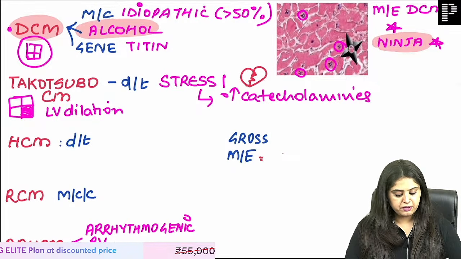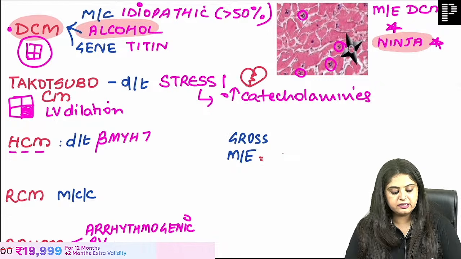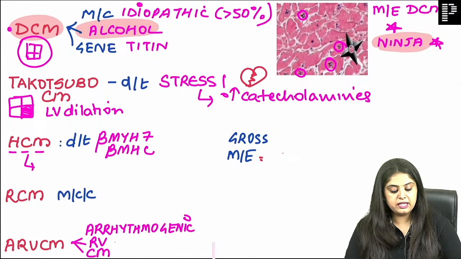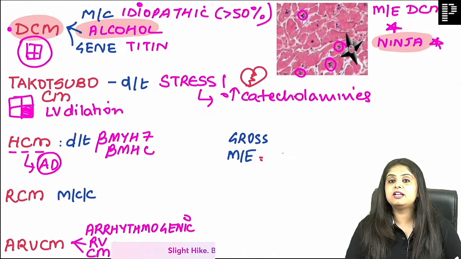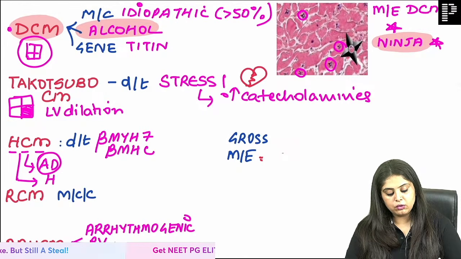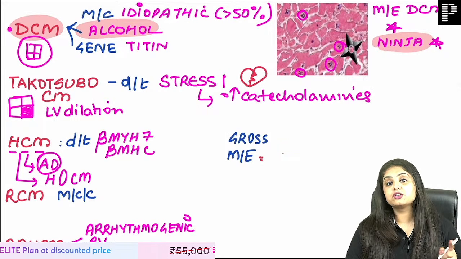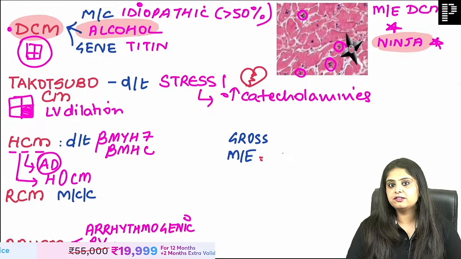Third one, hypertrophic. Ma'am, you just told that. Rearrange the same. Beta myosin, either you write it like this or you write it as beta MHC. Either way it is myosin heavy chain. Then you told us father, mother, brother, someone will have it. So it is autosomal dominant. Then you also told us, ma'am, that this is also known as hypertrophic obstructive cardiomyopathy, so some obstruction will be mentioned because the blood supply is not going properly.